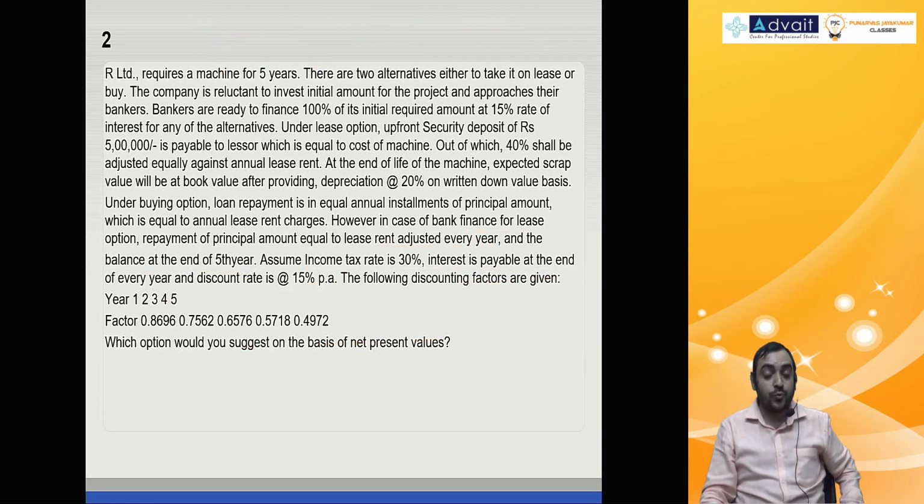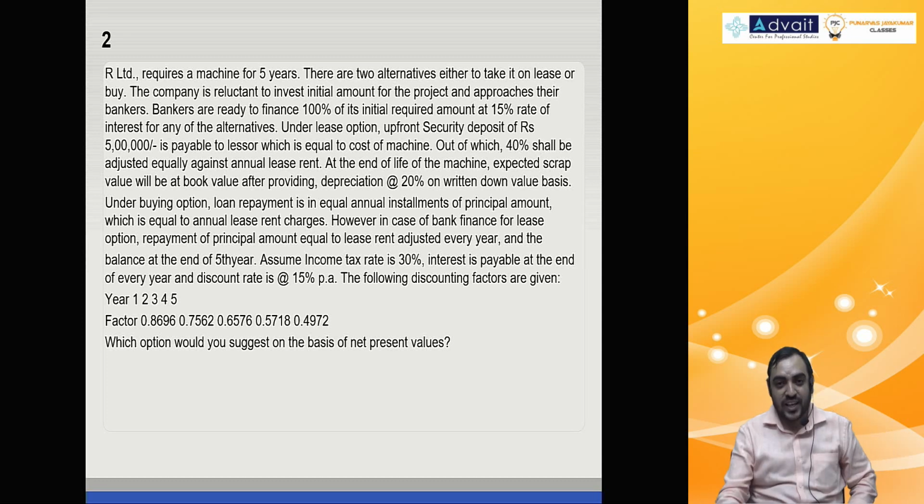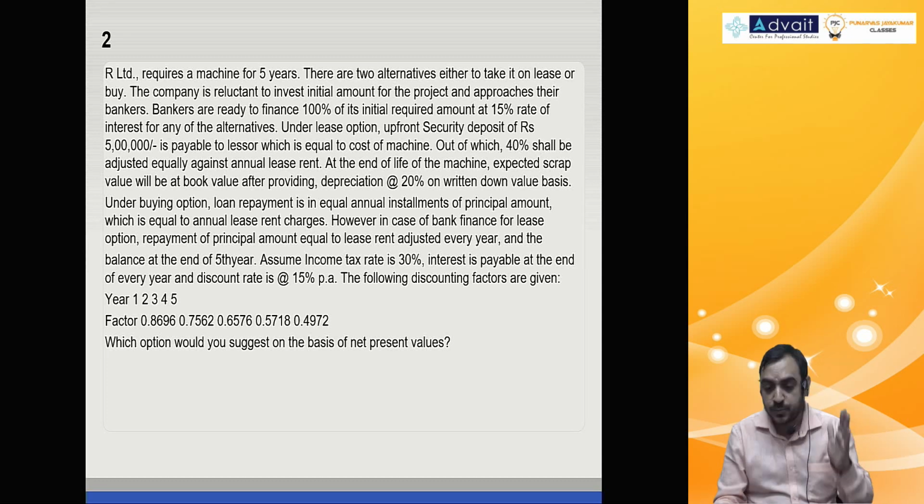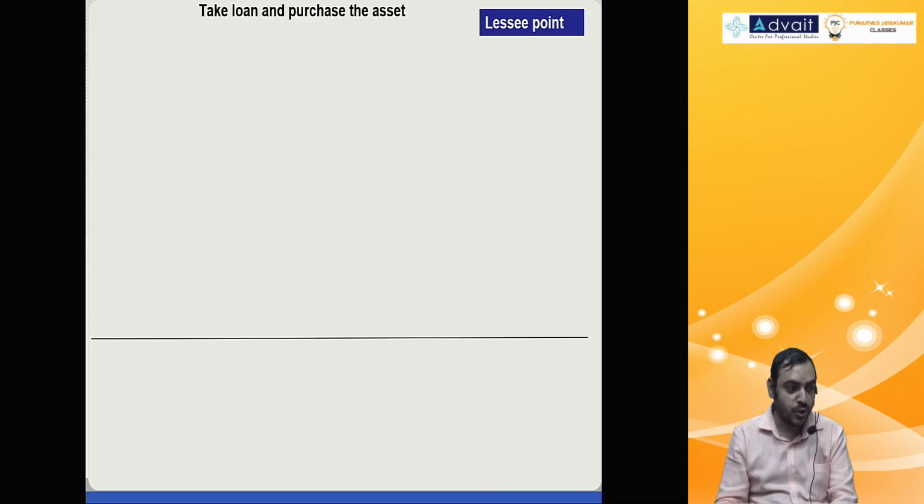The best option I would suggest for this problem is go to next problem. Don't solve this. It's too much of calculations. But from an understanding perspective, very nice problem. So take a look at the solution. I've given the screenshot in the solution.